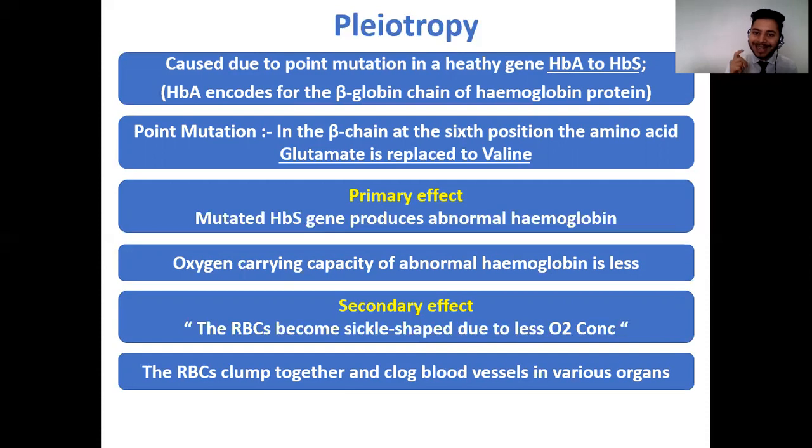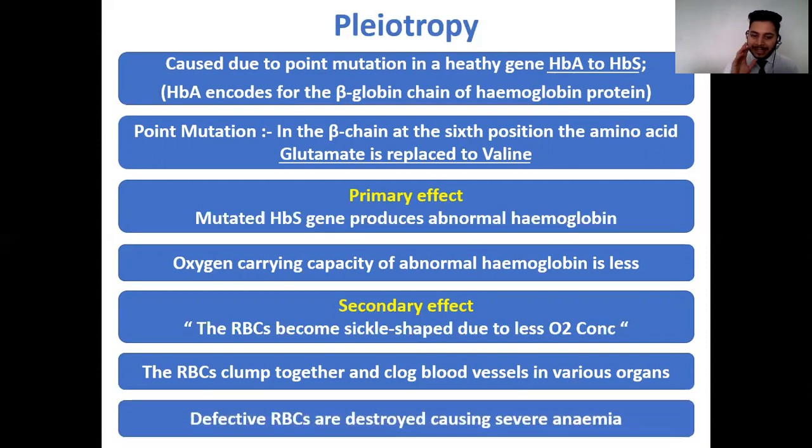And because of this increased blood viscosity, clogging of the blood vessels is observed in various organs. So all the blood vessels begin to clog because of the increased blood viscosity. And finally, such defective RBCs are readily destroyed, causing severe anemia.